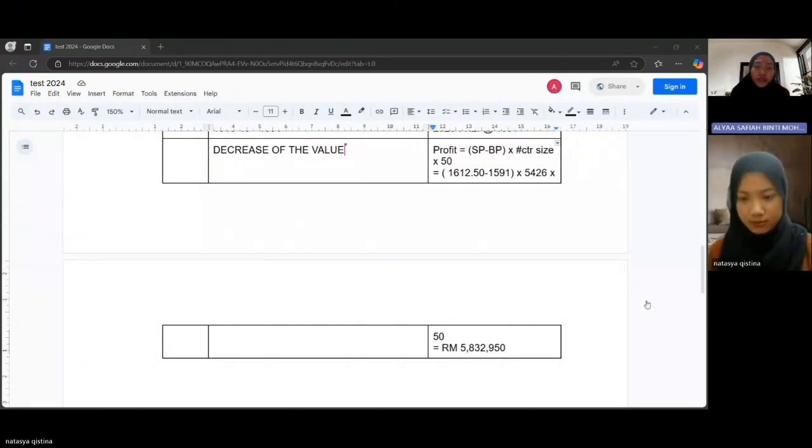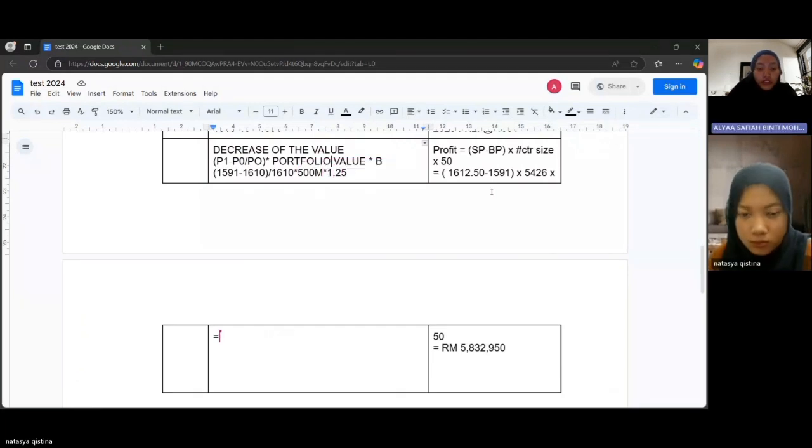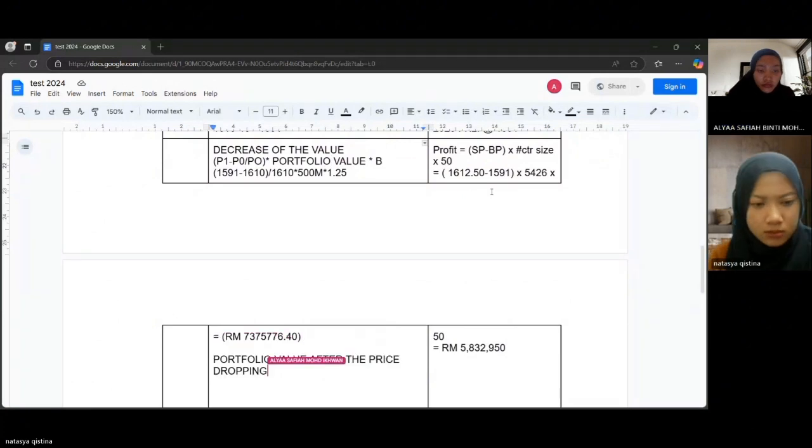Next, to find the decrease in the portfolio value if we don't hedge, the decrease in value is 1591 minus 1610, divided by 1610, multiplied by 500 million and multiplied by 1.25. Here, you may get a negative value, RM7,375,776.40. After that, we need to calculate it again.